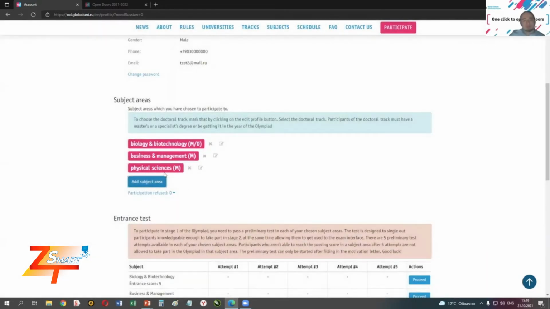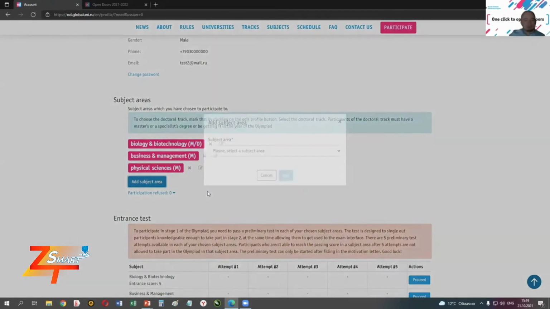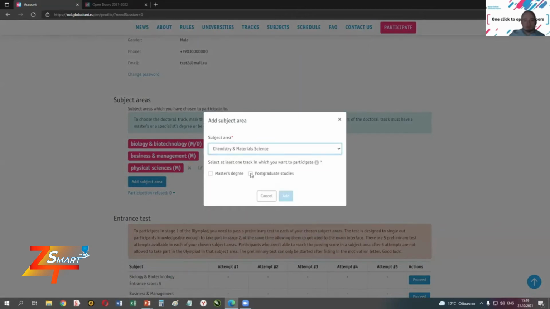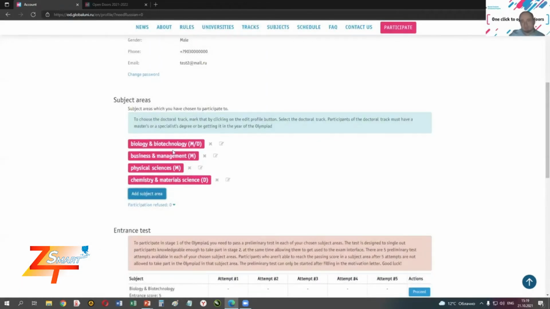And there we go. Here it is. M in the brackets means that we're applying for a master's degree. So if we're applying for a doctoral degree, postgraduate studies, we choose this here. We choose that, and we will see a D now in the brackets, which means that we're applying for a PhD. Please be careful with this, because this determines how many stages of the Olympiad you have to take.